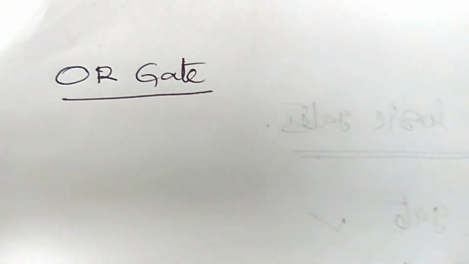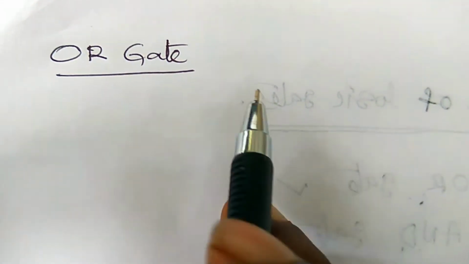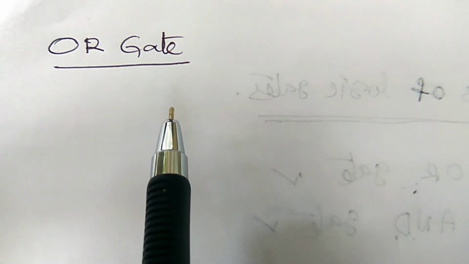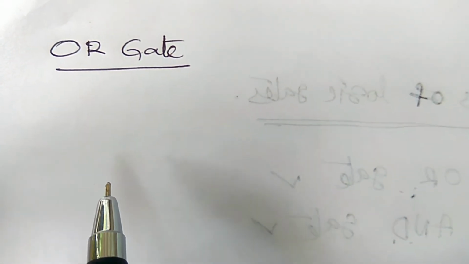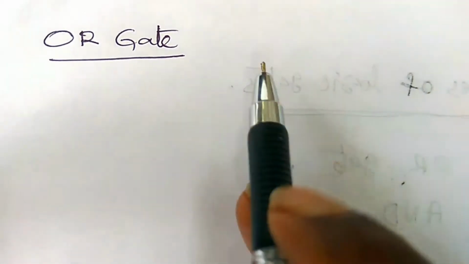In that, we need to explain the OR gate first. What is an OR gate, what is its binary condition, and what is its truth table? This is our requirement to learn.